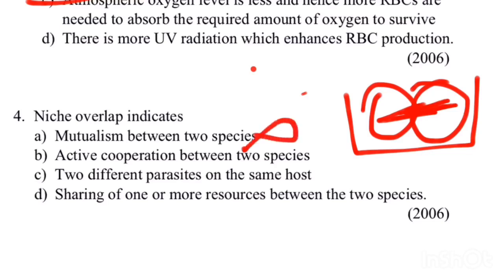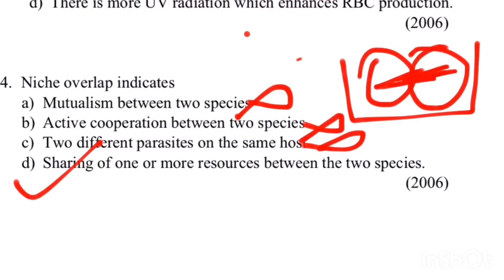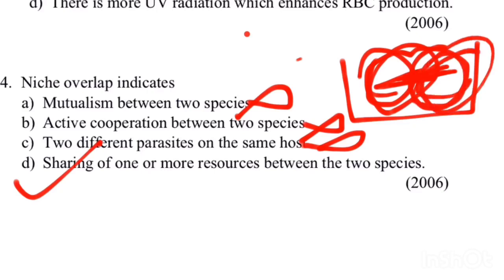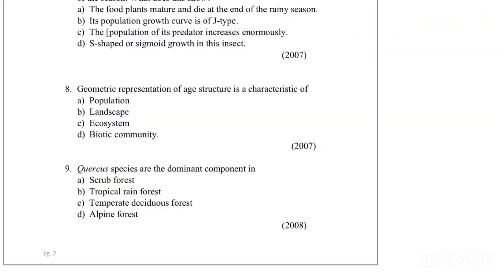No, it is not mutualism. Active cooperation between the two species? No, it is not cooperation. Two different parasites on the same host? No. Hence the correct answer is sharing of one or more resources between the two species. Why? Because here the two niches are overlapped. So when the niche is overlapped, there is sharing of resources between the two organisms.